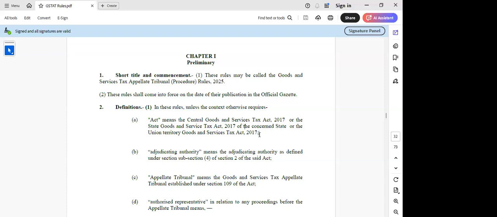To say the context does not require reference to the act as defined will mean that in a particular context in these rules, we'll have to show that they want to deviate from using this definition.